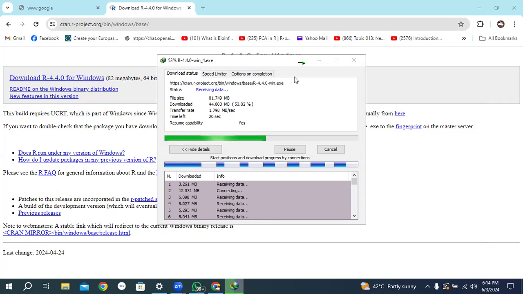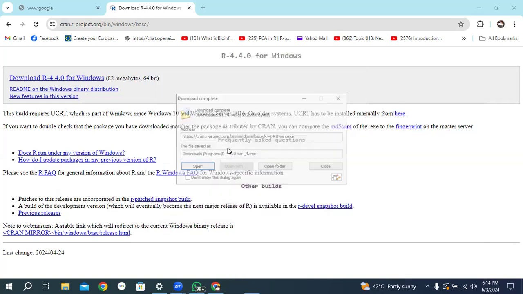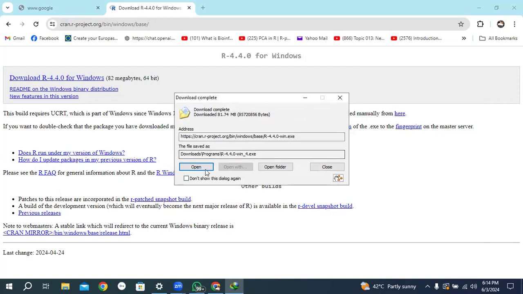All participants, please download this app and type download done within chat. Then I will move to the next step. Now I have successfully downloaded this app.